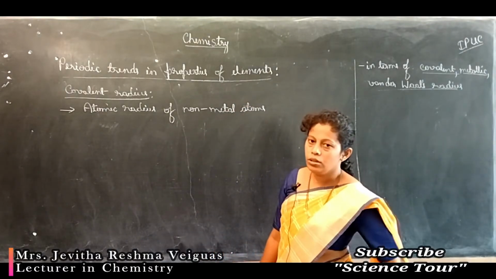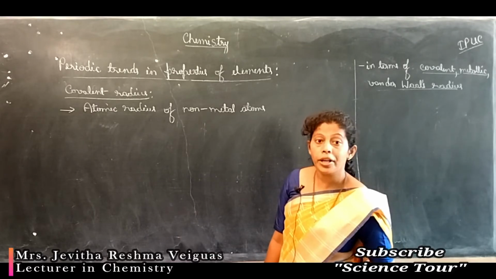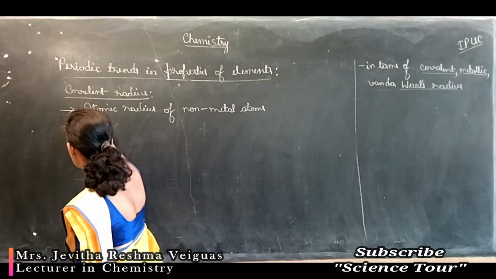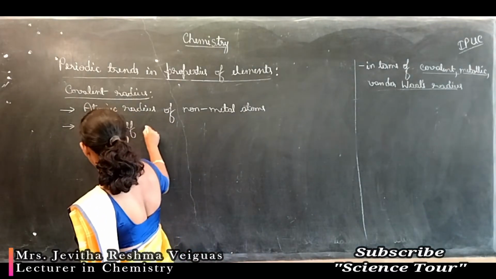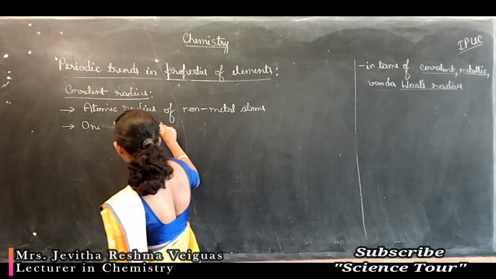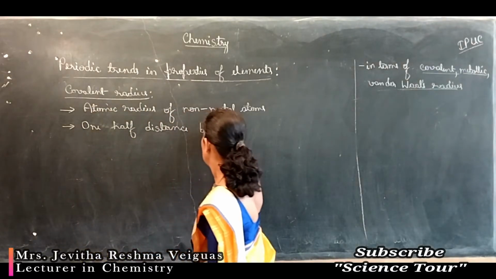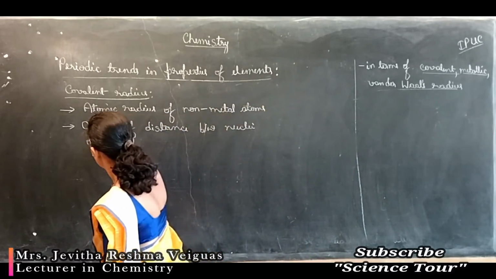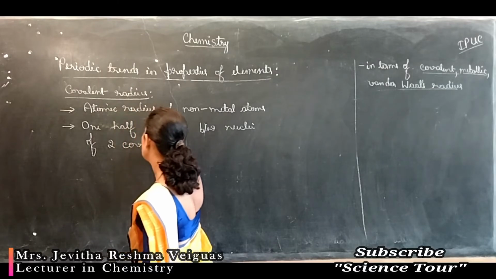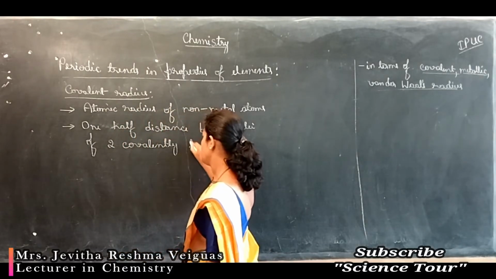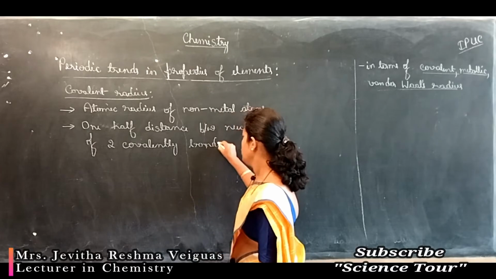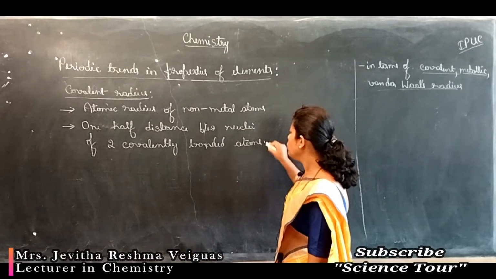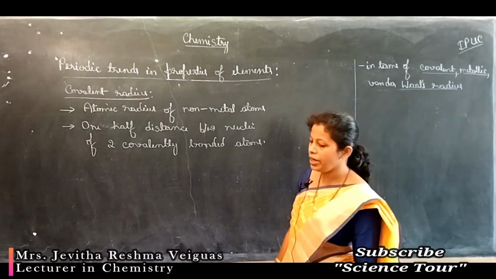Now what is the definition of covalent radius? It is 1/2 the distance between the nuclei of two covalently bonded atoms.